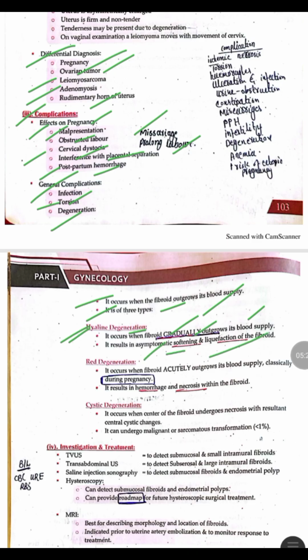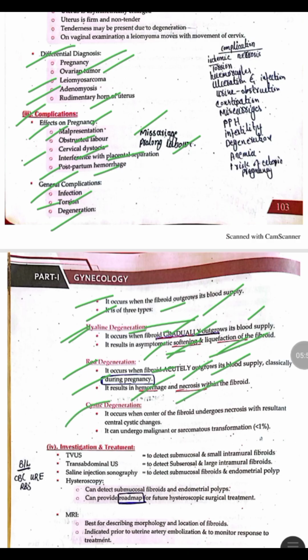So in hyaline degeneration, there is a gradual decrease in blood supply, and there is a softening and liquefaction of the fibroid. Second one is the wet degeneration. In wet degeneration, there is an acute decrease in the blood supply, and it is sudden in onset, and it usually occurs in pregnancy. In wet degeneration, hemorrhages and necrosis occur within the fibroid.